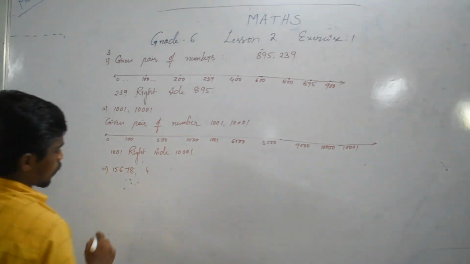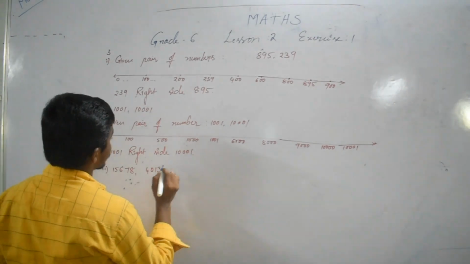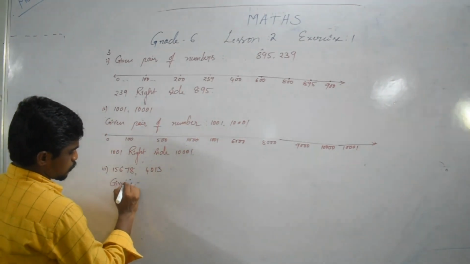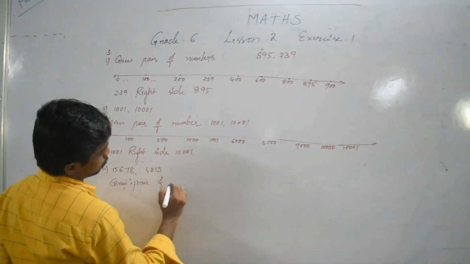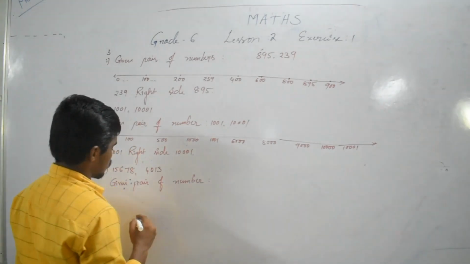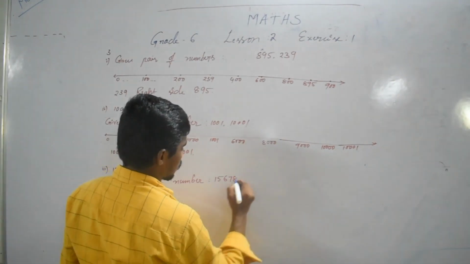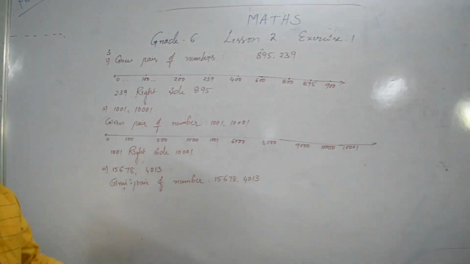15,678, 4,013. Given a pair of numbers 15,678, 4,030.